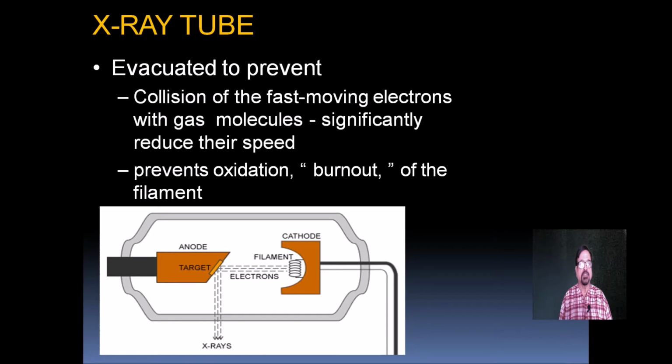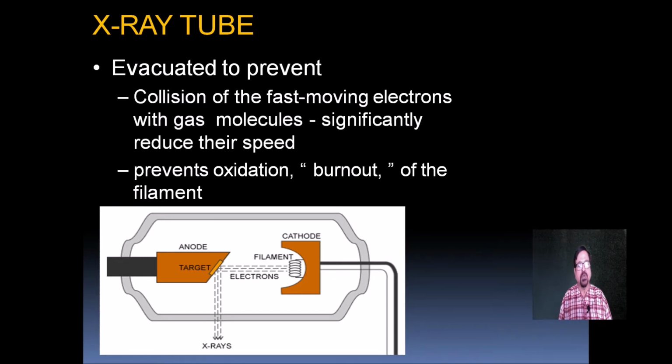Now, the X-ray tube is evacuated to prevent collision of the fast moving electrons with gas molecules, which would significantly reduce their speed. This has to be a vacuum. If there is no vacuum, there may be some gases, and the gas particles will collide against the electrons and may result in the production of scattered rays.